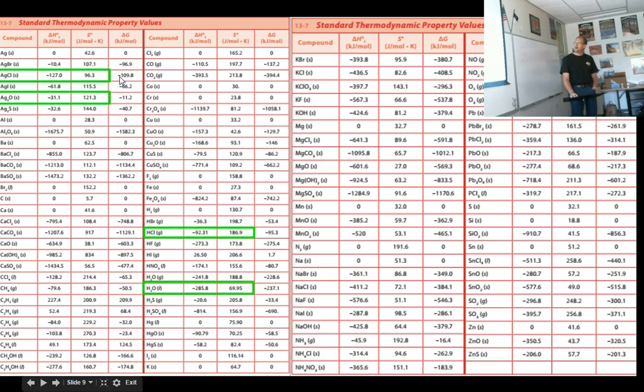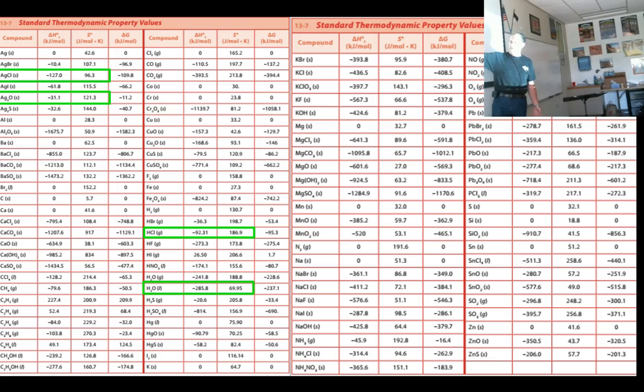Then I need to find my other things involved. The hydrochloric acid has a negative 92.31 and a 186.9. Water as a liquid, negative 285.8 and 69.95. And silver oxide, here's my numbers for that. So you don't have to calculate these numbers, you just have to look them up. Okay, look them up on a table, write down the numbers that you need, move on about your life.